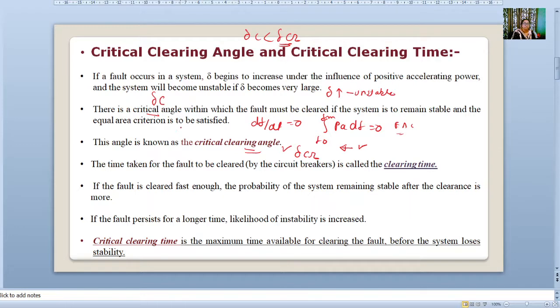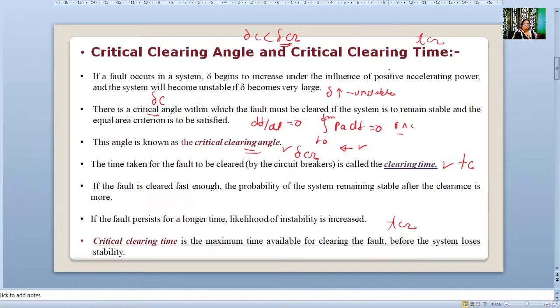Related to this, the time taken for the fault to be cleared is called the clearing time, that is tc. If the fault is cleared fast enough, the system will become stable. If the fault persists for a longer time, the system will become unstable. Now there is a tcr. Critical clearing time is the maximum time available for clearing the fault before the system loses stability. This is our tcr. It is the maximum time within which the system must clear the fault, otherwise the system will become unstable.